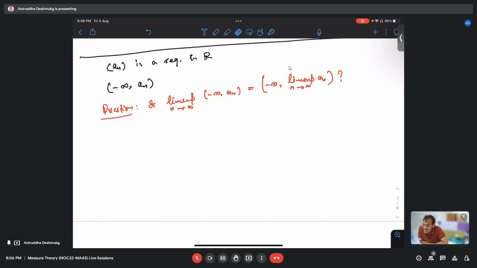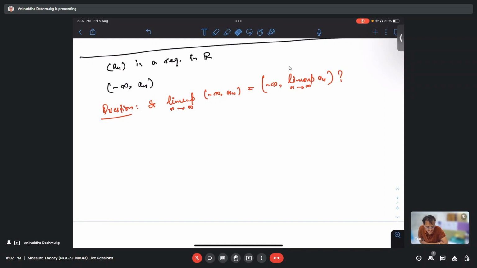So suppose I take a_n to be, for example, 1 over n. Then lim sup of 1 over n is going to be 0. So I should get minus infinity to 0 on the right hand side of the equality.